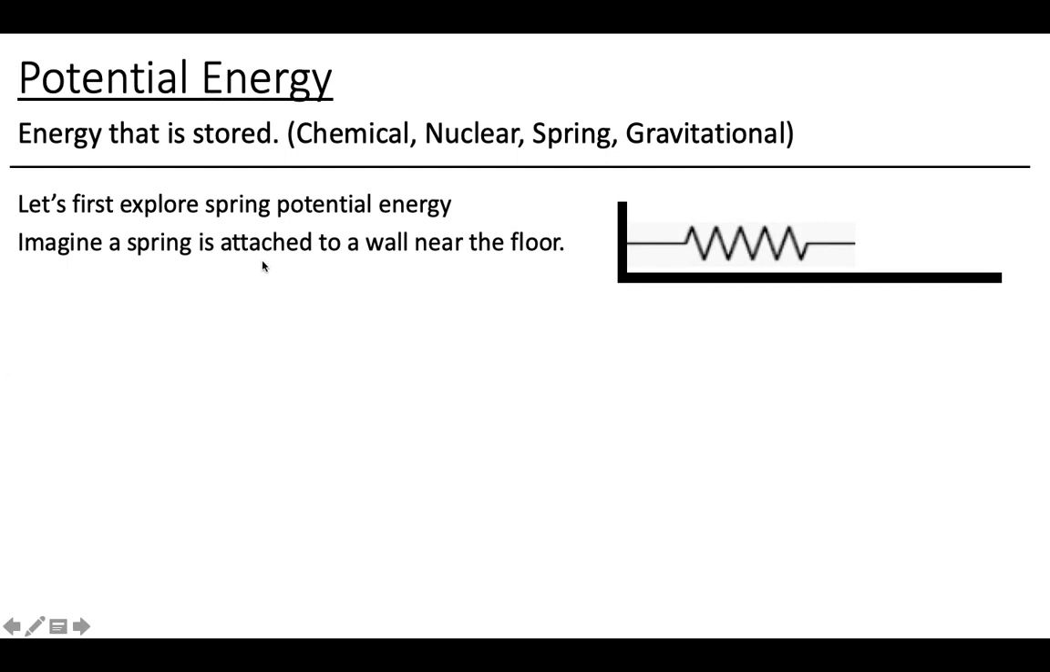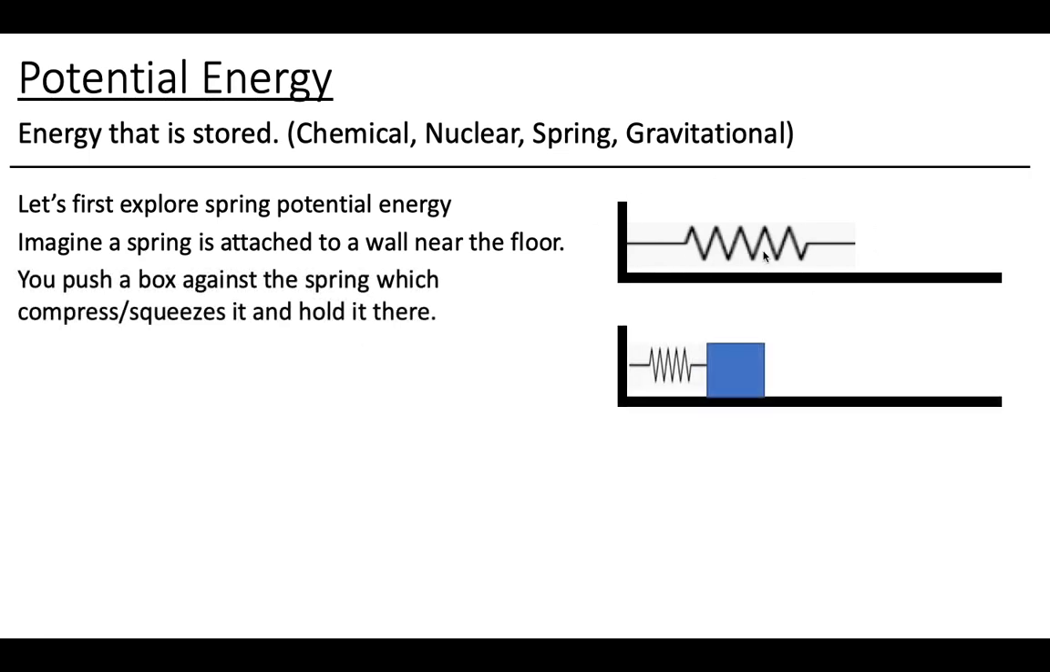We have a spring that's attached to the wall. So here's our spring, this zigzaggy thing. It's attached to the wall, and it's pretty close to the floor. Okay, so this is our setup. We got a spring that's attached to the wall. Okay, so here's what we're going to do. We're going to push a box up against that spring. Here's our blue box, and it's on the floor. And we push that box up against the spring and we squish it. Or another way to say it is compress it. So we're going to compress that spring with this box, and we're going to hold it there. So it's just sitting there right now. The spring is squeezed.